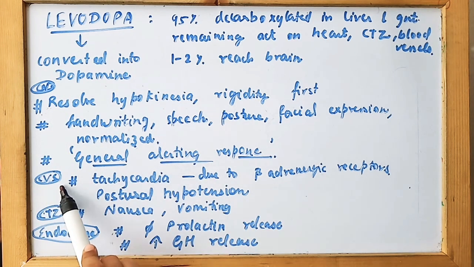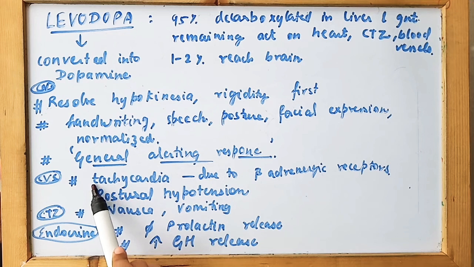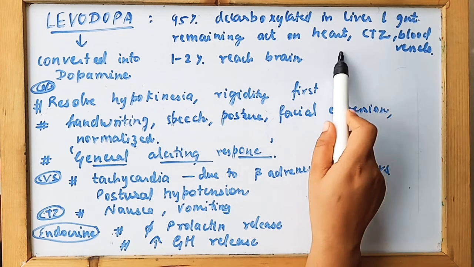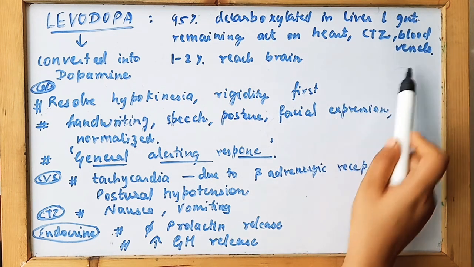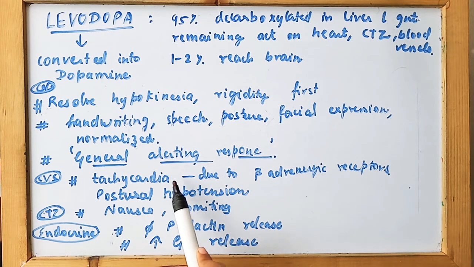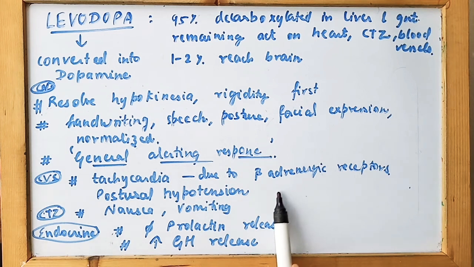Now let's see the action on the CVS, that is the cardiovascular system. They cause tachycardia. This drug causes tachycardia because of the activation of beta adrenergic receptors. As we have seen, some part reaches the heart, CTZ and blood vessels. So the heart's beta adrenergic receptors are activated and this causes tachycardia. This also causes postural hypotension, but this resolves as tolerance is achieved by the patient over time. Then on the CTZ they cause nausea and vomiting. This also is treated by the tolerance achieved by the patient slowly as the drug therapy progresses.